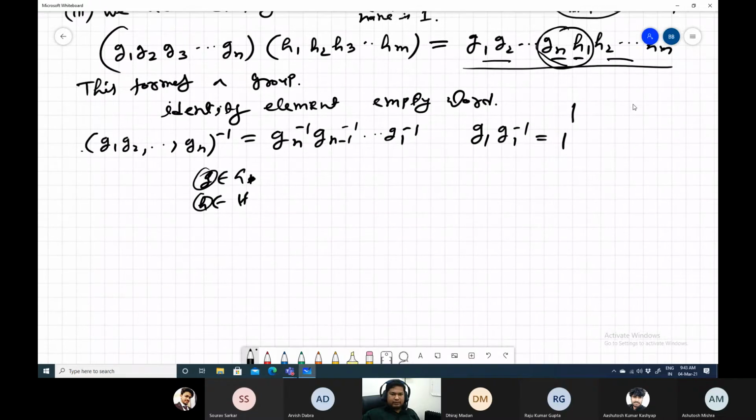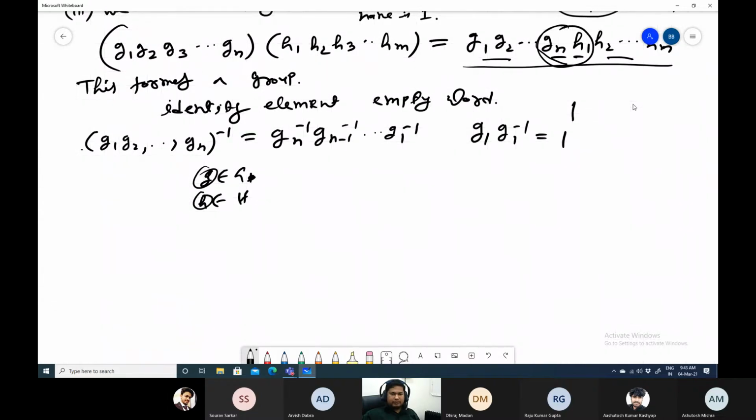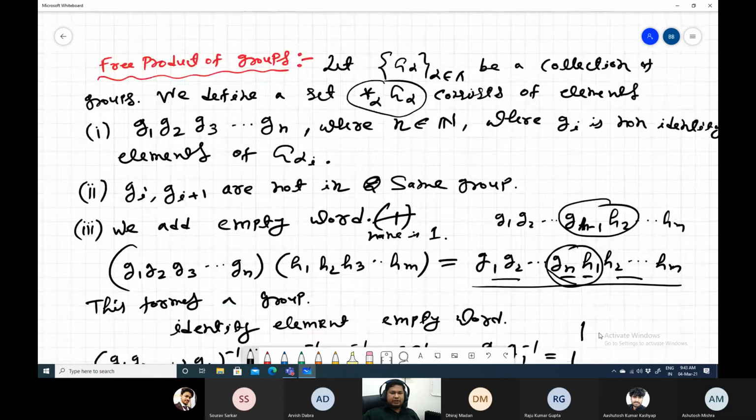Sir, if Gn and Hm are in the same group, will they combine or not? Right. They will combine. That is called being reduced. But they don't commute, then how will Hm combine? No. Commute or not commute, they will be combined to a single letter.